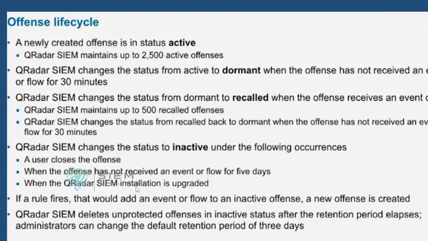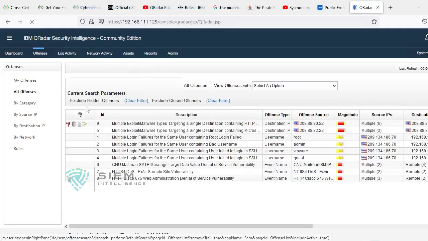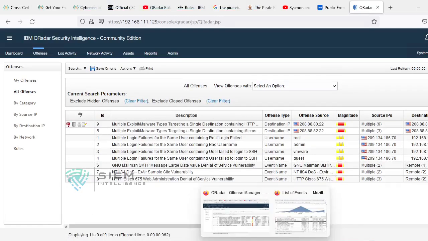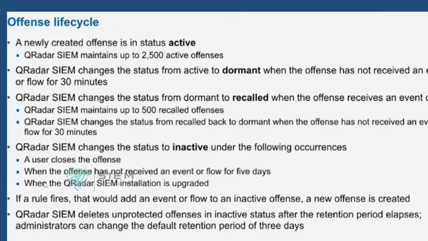And when the installation of QRadar SIEM, or an upgrade, or any update happens, the entire logs and events shown here are automatically shown as inactive status. So if after the closed or inactive condition that offense is triggered again, it automatically creates a new offense instead of updating the old offense.